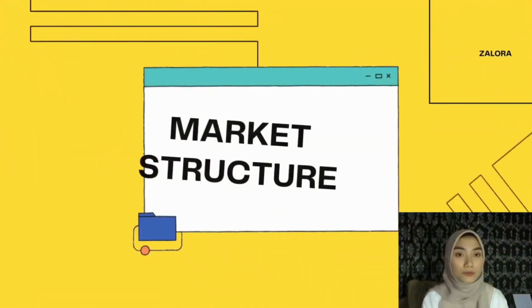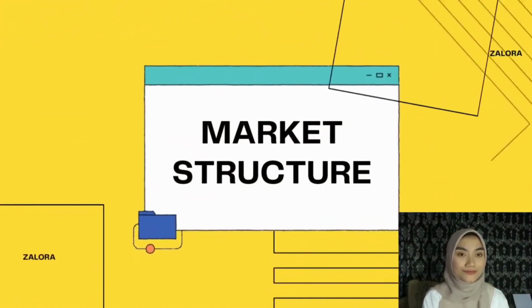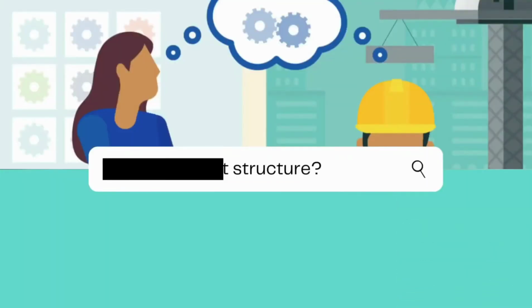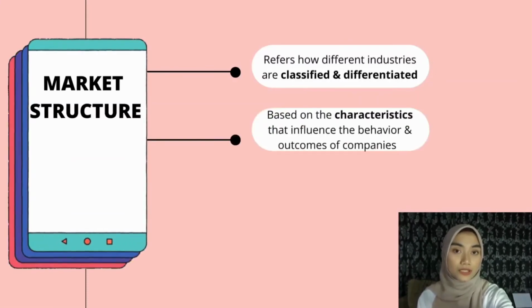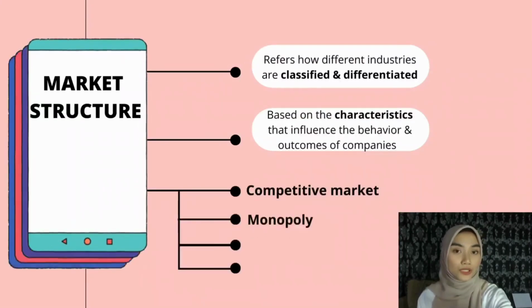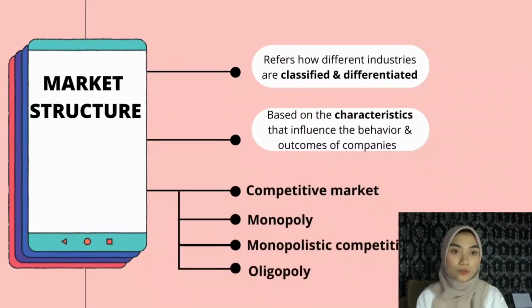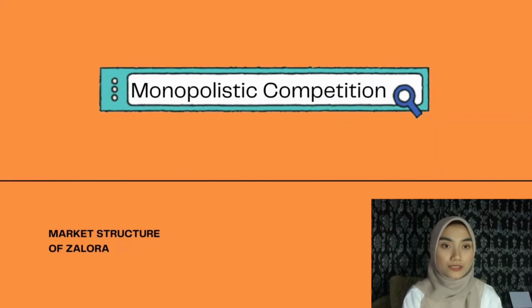Next, I will talk about market structure about Zalora. Market structure in economics refers to how different industries are classified and differentiated based on the characteristics that influence the behavior and outcomes of the companies working in a specific market. Market structure can be classified as competitive market, monopoly, monopolistic competition, and oligopoly. But I will focus more on the market structure of Zalora, which is monopolistic competition.